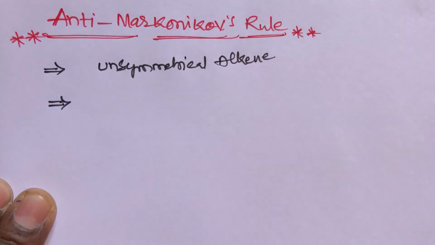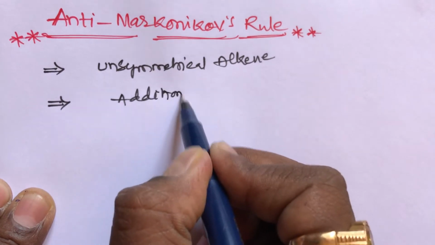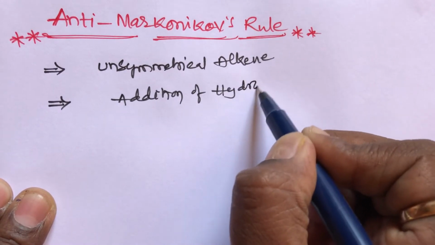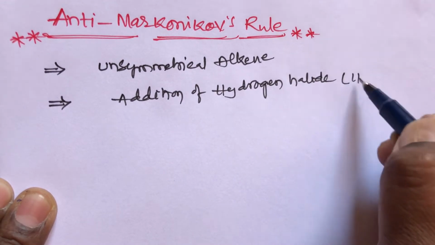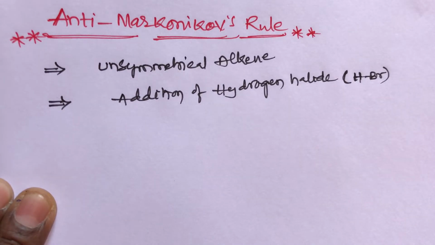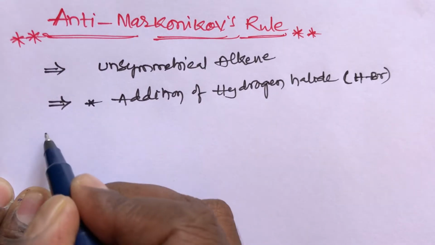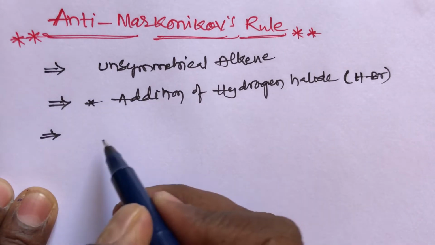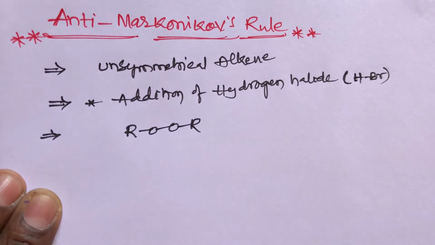The second condition is the addition of hydrogen halide, and it is applicable only for HBr. Only HBr participates in the anti-Markovnikov rule, whereas the other halides like HCl, HI, HF do not participate in the anti-Markovnikov rule. This is a very important condition, students. Now what about the third condition? The third condition is the presence of peroxide. These are the main important conditions.